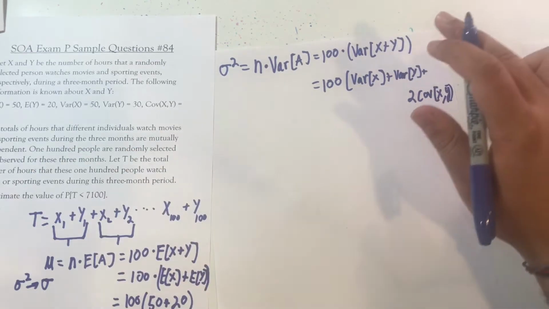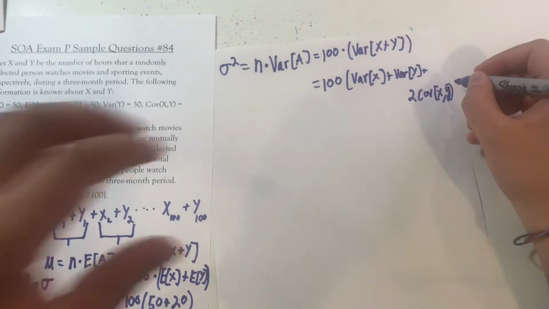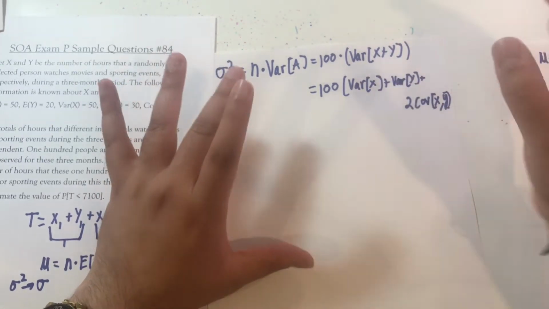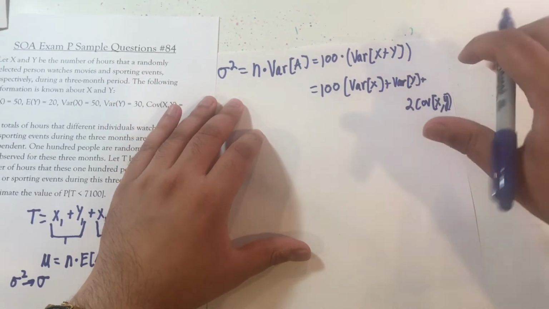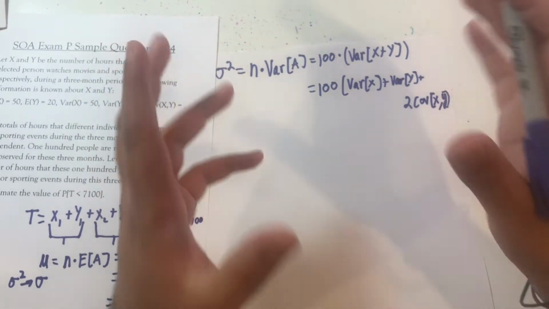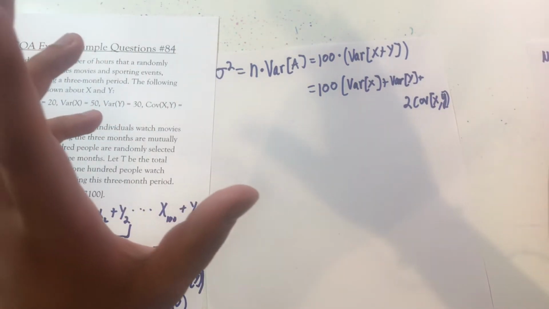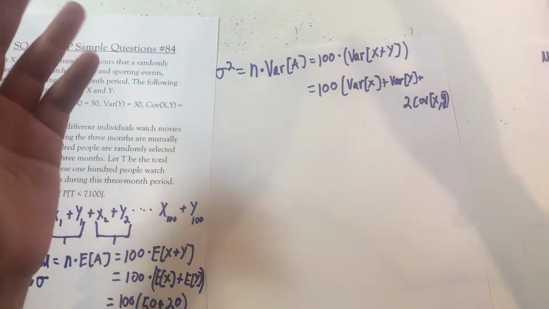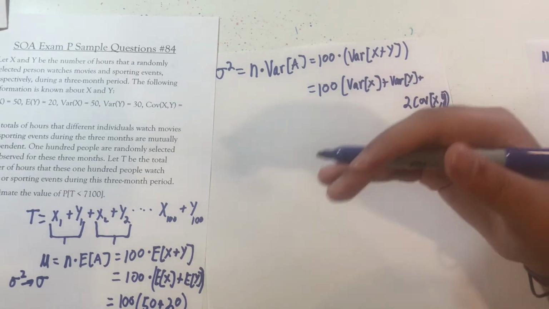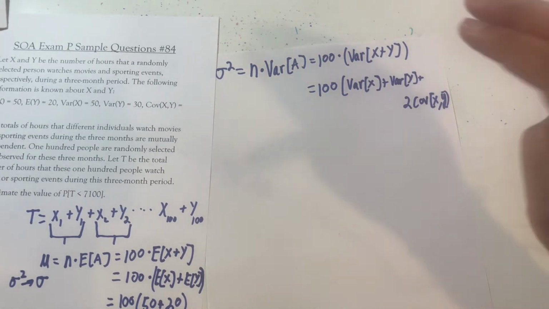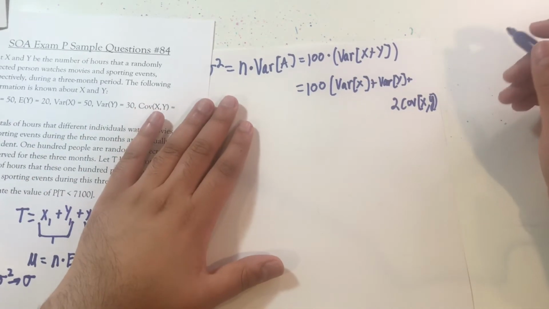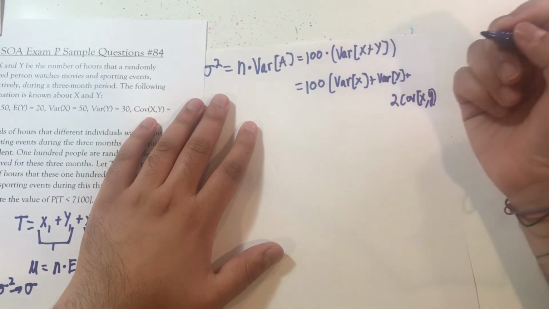All right, now this has to be the equation you use when you're taking the variance of the sum of two random variables when they are not independent. If you forget this 2 times covariance xy, when they're not independent, you're going to get the question wrong. You're going to get a wrong answer, and I'm sure that there is an answer choice that the SOA has put on that exam that accounts for this mistake. They've definitely done that. You know, they can be tricky.